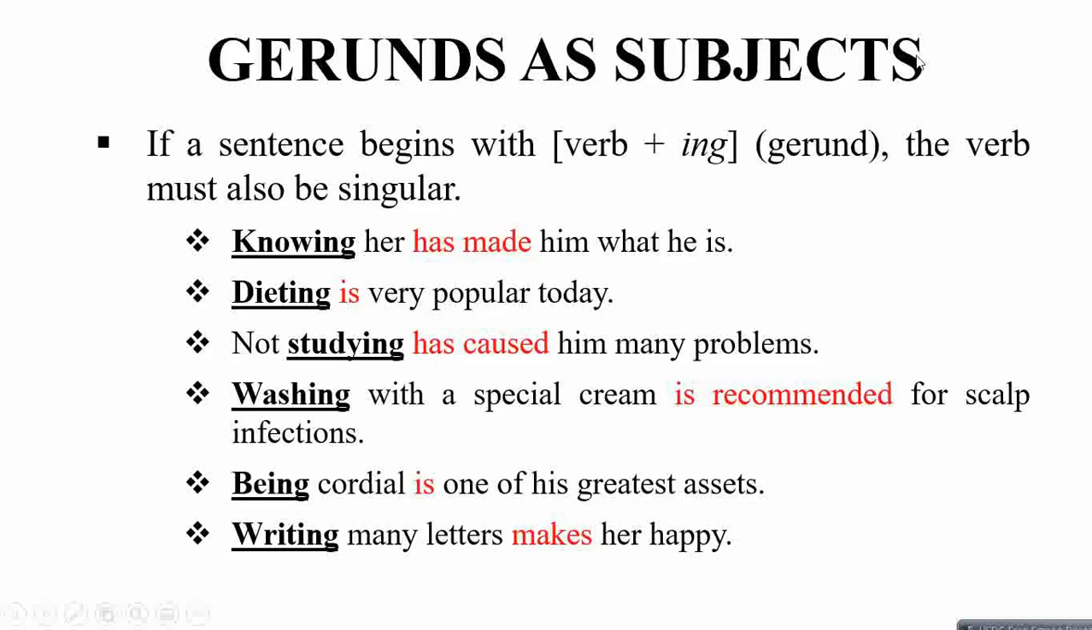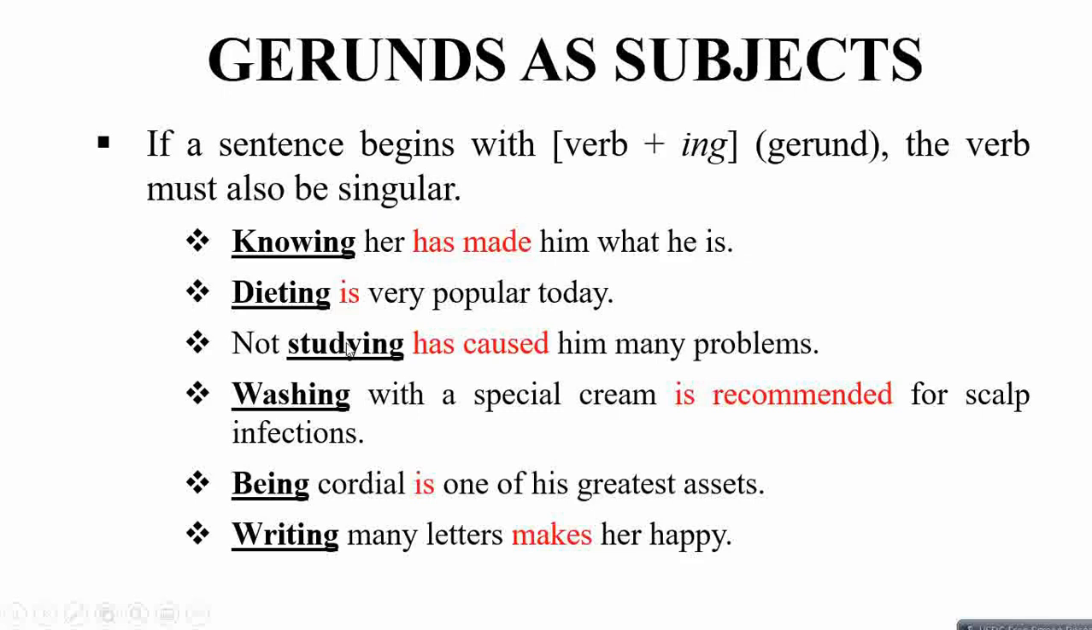Gerunds as subject. If a sentence begins with a verb plus ing, verb in a continuous form which is known as gerund, the verb must also be singular. Knowing her has made him what he is. Knowing is a gerund form of verb. इसके बाद जो आपका verb follow करेगा that must be singular form. Has made him what he is.